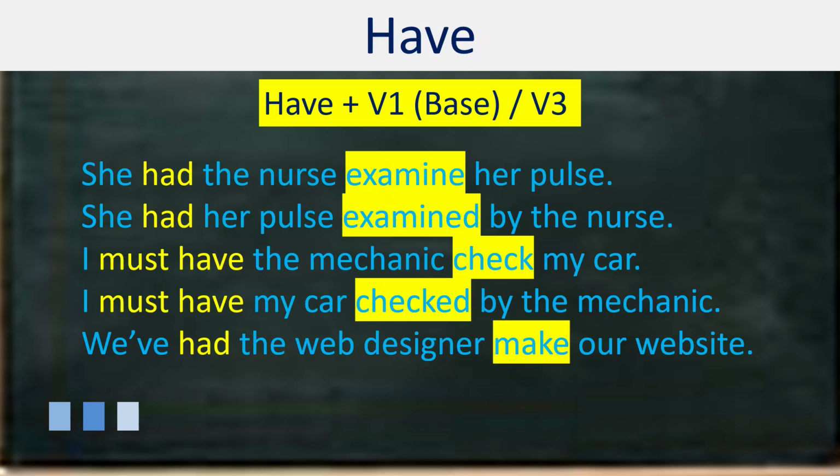I must have the mechanic check my car. It is active structure, so bare infinitive. I must have my car checked by the mechanic. It is passive structure, so third form of the verb. We have had the web designer make our website. It is active structure. You can also convert it into passive structure. We have had our website made by the designer.